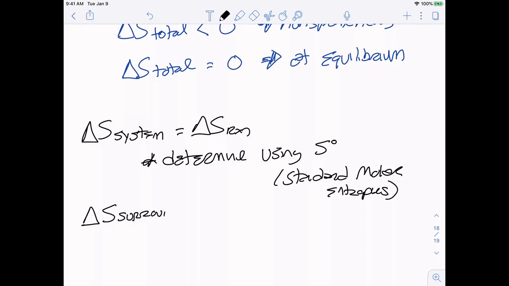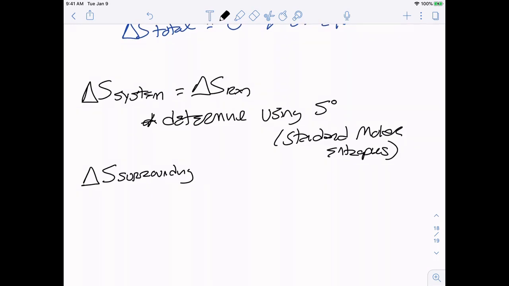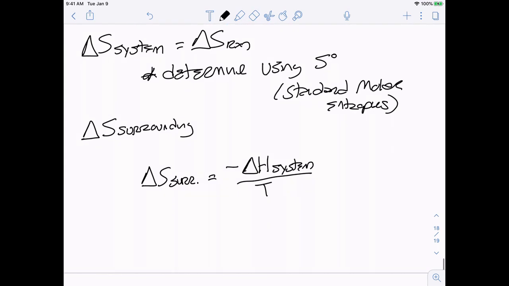So there's going to be two factors that factor into that. I'm going to just give us the equation, and then we'll work backwards to talk about the equation. But delta S of my surroundings is actually going to be equal to the negative of my enthalpy change for my system divided by temperature. It's hard to measure the surroundings, but what we can do is use system data to be able to determine the entropy change of my surroundings. So based on the enthalpy of my system, we can then get information about our surroundings.